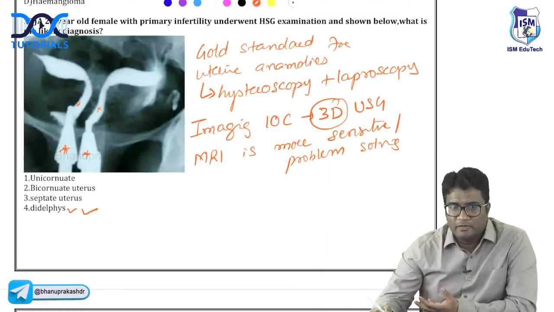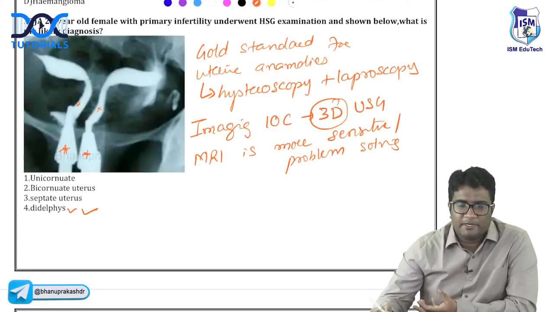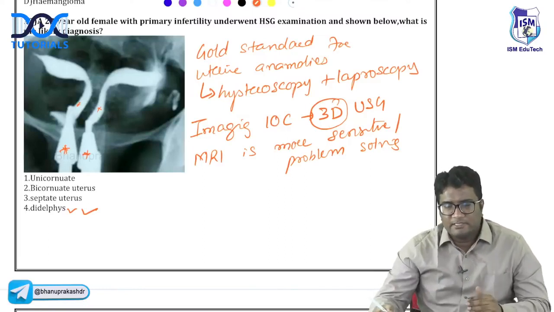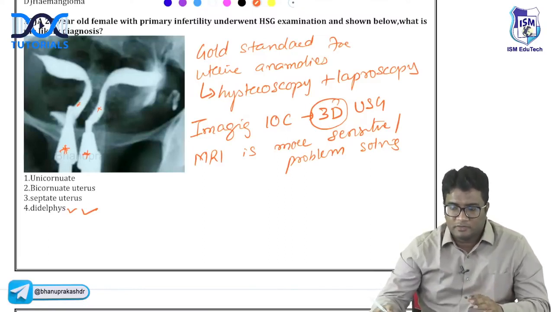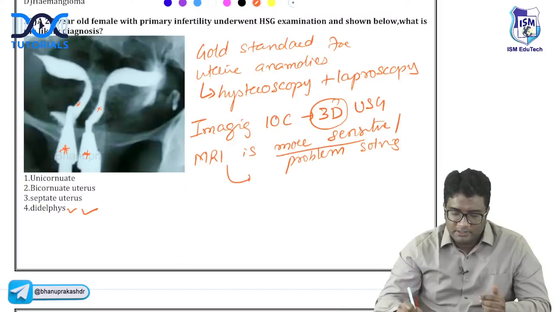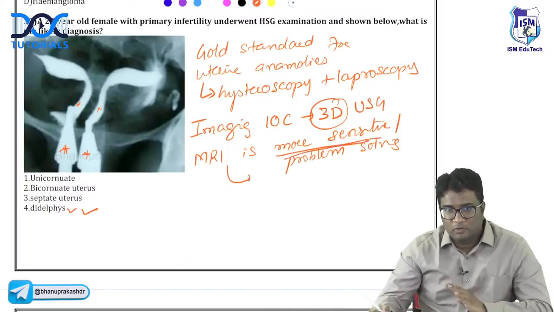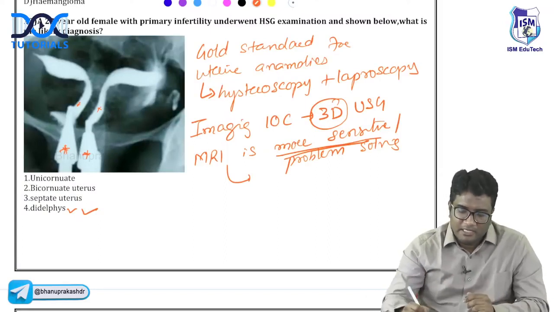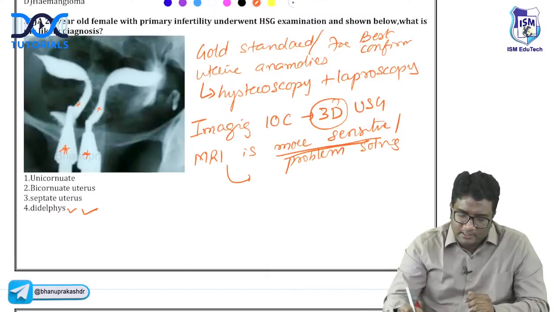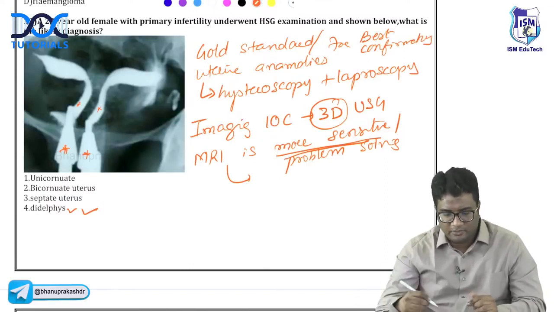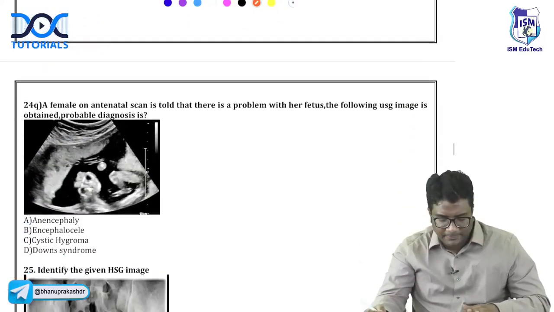MRI is useful when 3D ultrasound does not give you a proper diagnosis. 3D ultrasound is the primary modality. If 3D ultrasound is equivocal, then you go for MRI. So which is more sensitive? MRI is more sensitive because it is used when 3D ultrasound does not give you the confirmation. But what is the gold standard? If they say gold standard, best, or confirmatory, it is hysteroscopy and laparoscopy, endoscopy from inside and outside. Okay, so for all of these uterine anomalies.